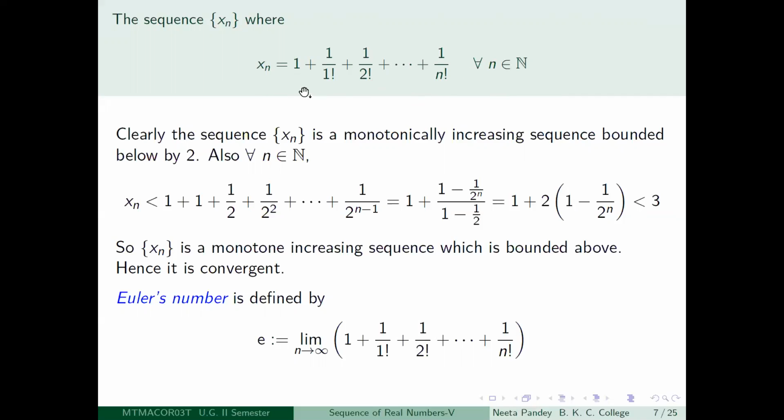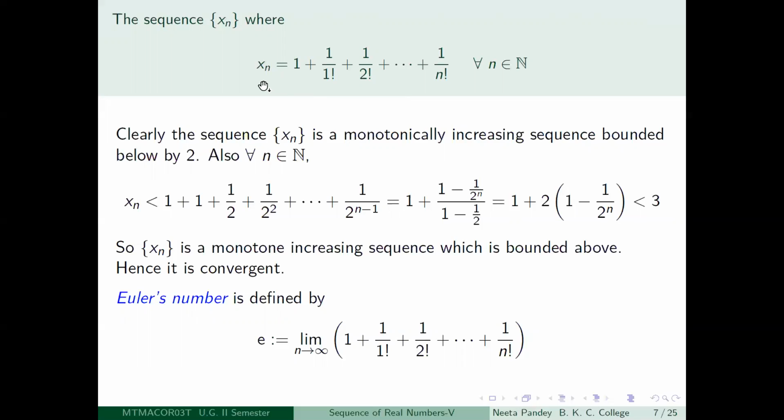So you see that at each stage you are adding a positive number to the previous term of the sequence to get the next term of the sequence. Therefore, it is clearly a monotonically increasing sequence. In fact, it is a strictly monotone increasing sequence because you are adding a positive number at each level. Also, x1 is equal to 2, so this sequence is bounded below by 2. No problems with that. Now we wish to show that it is also bounded above. If we can show that, then that will mean that this sequence is convergent by what we have proved just now. So let us see.